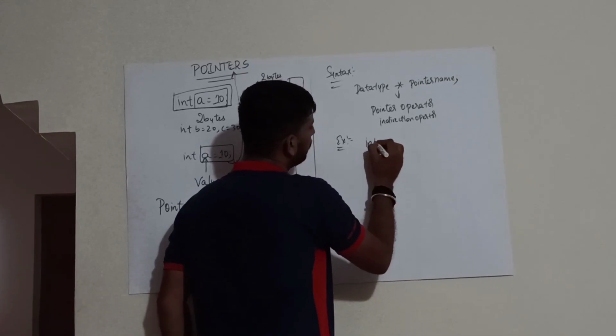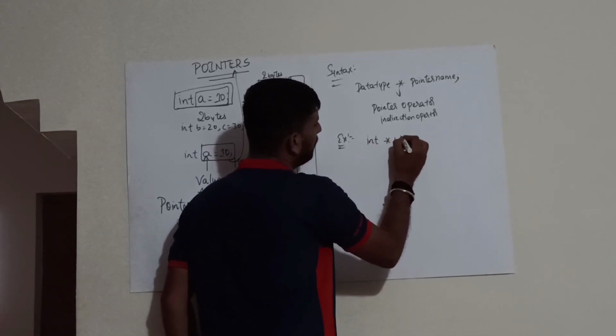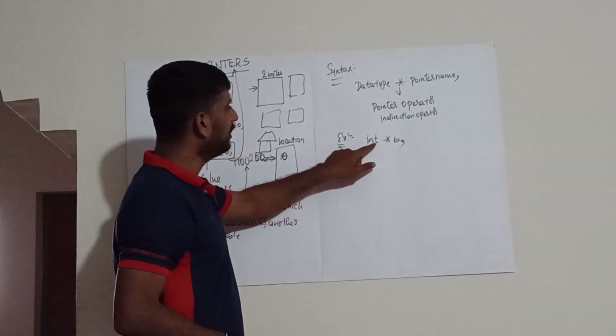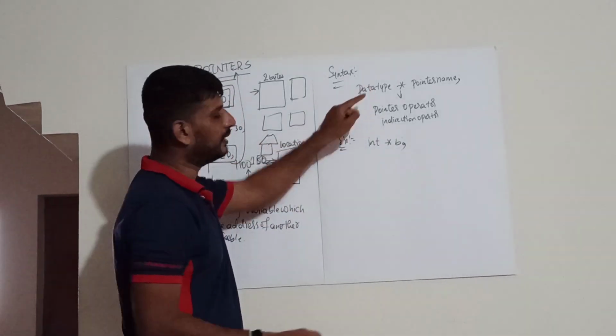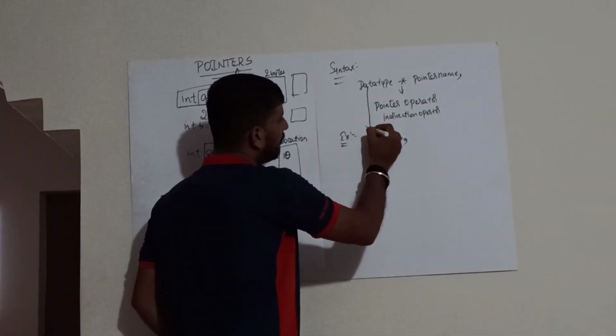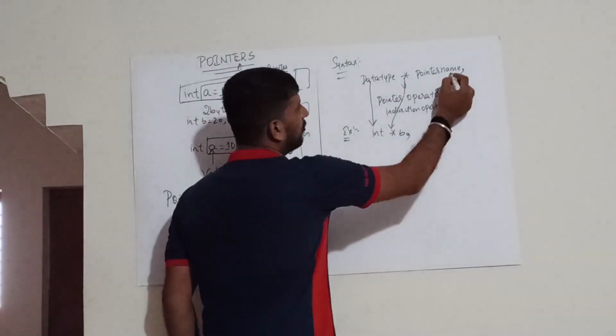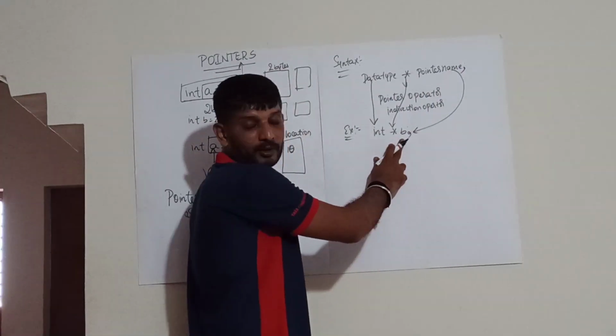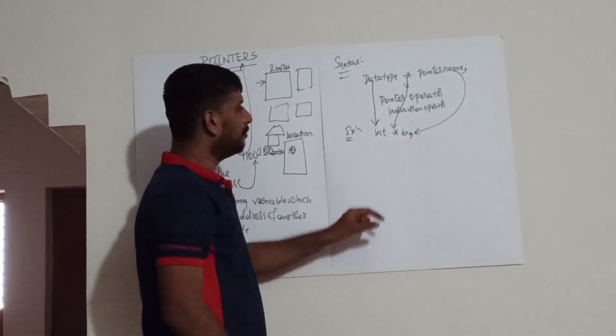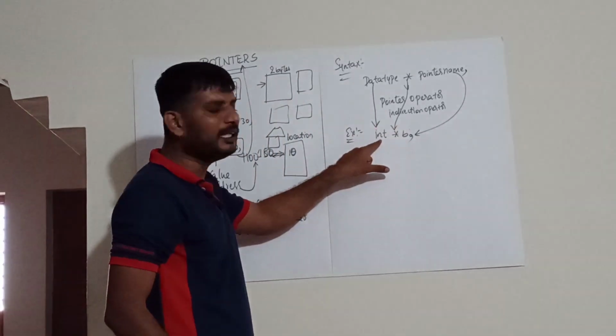Now, int star b. You can see this is the example and this is the syntax. Here the data type is integer followed by the star operator followed by the pointer name. The name of the pointer over here is b. So, b is a pointer of kind integer.